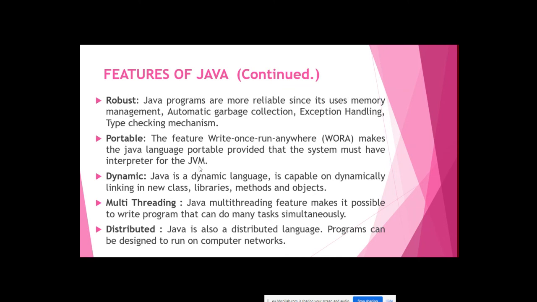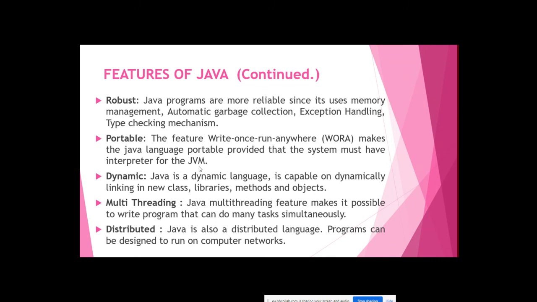The next is multi-threading. Multi means more than one. A thread means a small part of the program. The program is very huge, a large program, and it is divided into small parts. That part is called a thread. This feature makes it possible to write a program that can do many different tasks simultaneously. We are not going to do any multi-threading programming, just for knowledge.